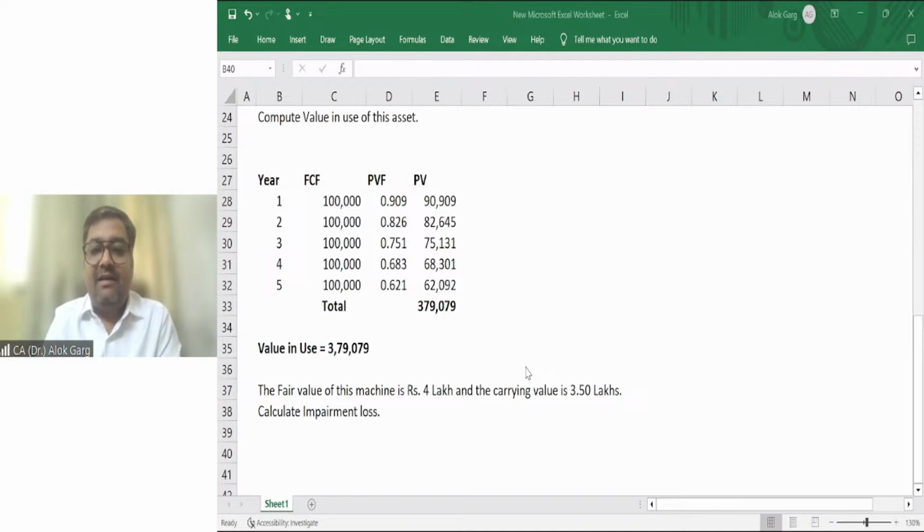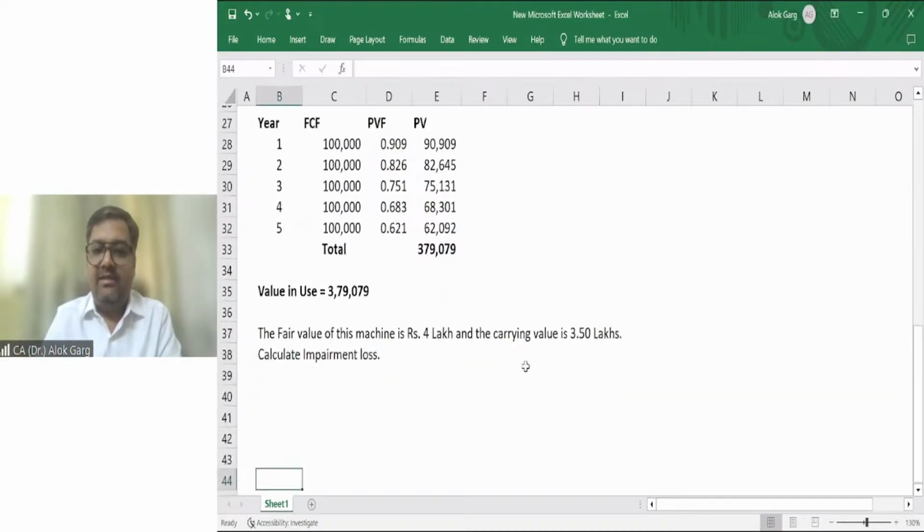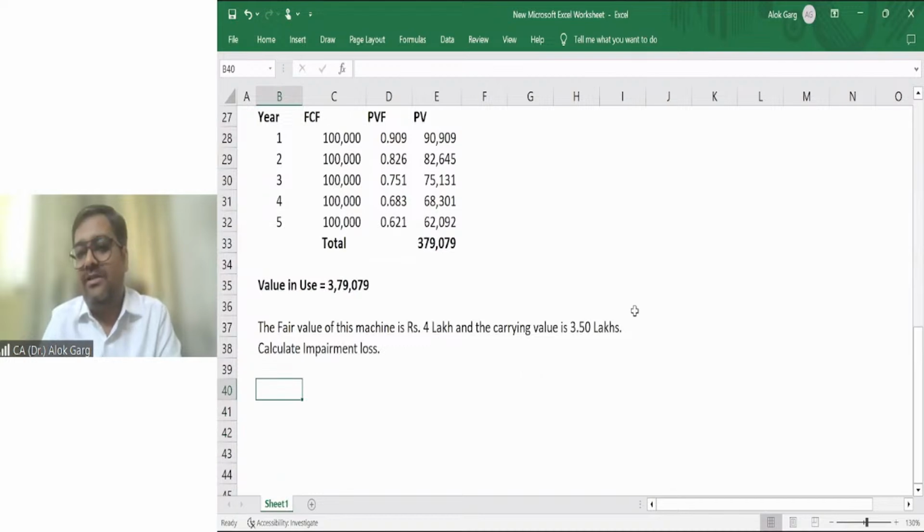Supraja is saying because recoverable amount is greater than carrying amount. Yes, Supraja, you are right, because recoverable amount is greater than carrying value. There is no impairment. Yukta is also saying sir there is no loss because carrying value is already less than recoverable amount. Very good. Dara Siva is also saying carrying value is more, so no loss. Okay, right. So in this particular case, whoever has said no loss is right. In this case, first of all, what is the carrying value?